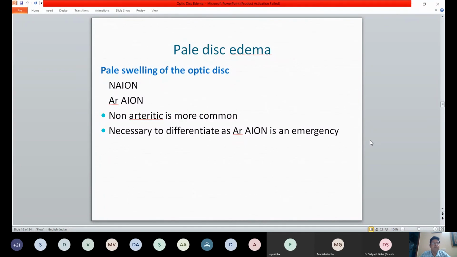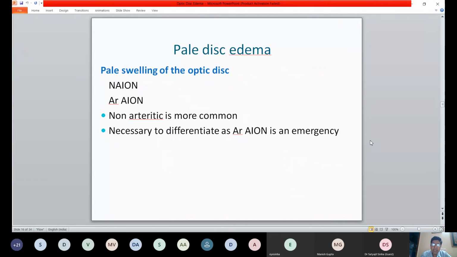If you have a pale disc edema, on the other hand, compared to a hyperemic disc, you start thinking of an ischemic optic neuropathy. It could be a non-arteritic ischemic optic neuropathy or an arteritic ischemic neuropathy. Thankfully, we don't have that many arteritic conditions, and very few patients present to us with arteritic, and the bulk of the patients remain non-arteritic, and that's why that is more common.